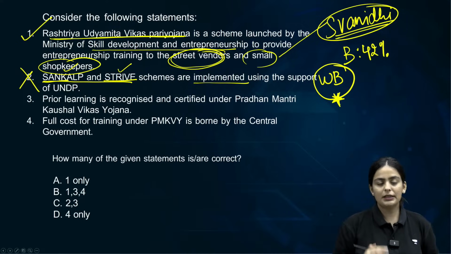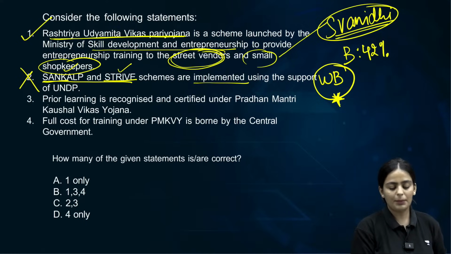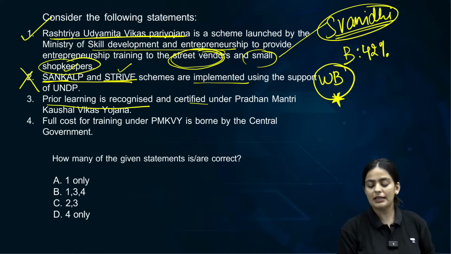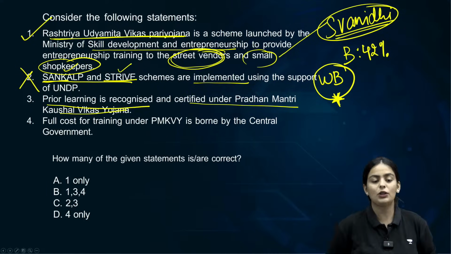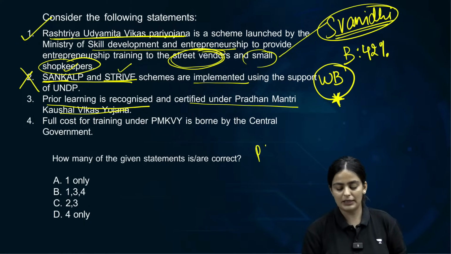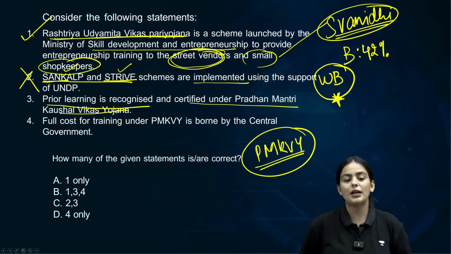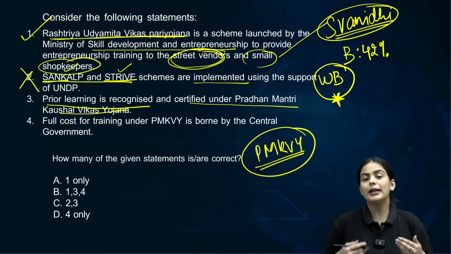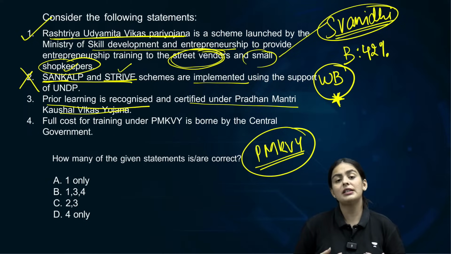Clear? Statement 3. Prior learning is recognized and certified under Pradhan Mantri Kaushal Vikas Yojana. Now, Pradhan Mantri Kaushal Vikas Yojana is basically to provide skill development and training in India to make the youth of this country more employable with industry relevant skills.